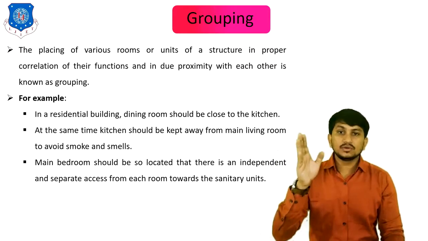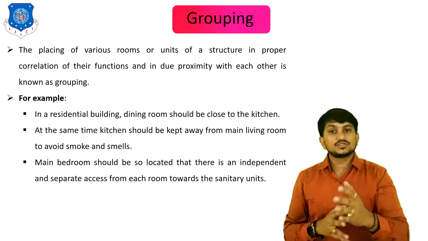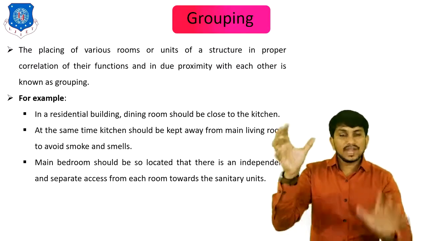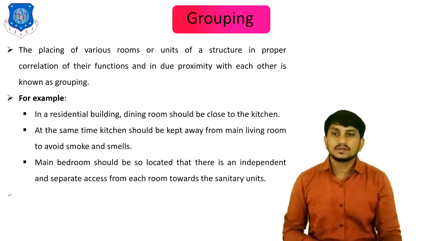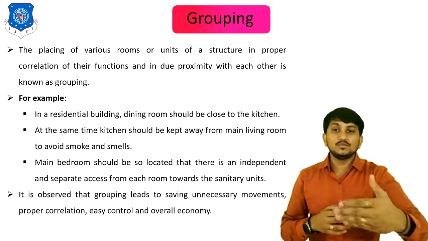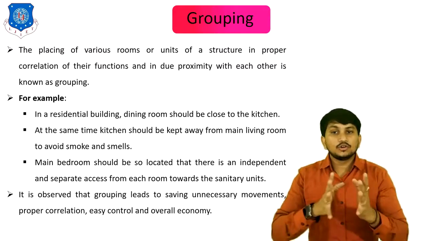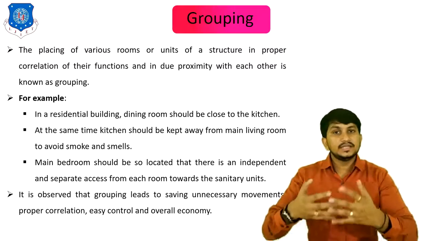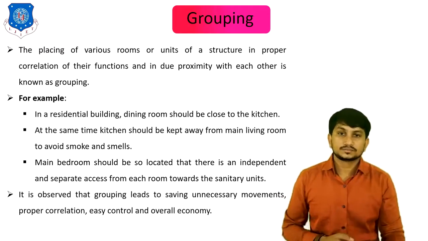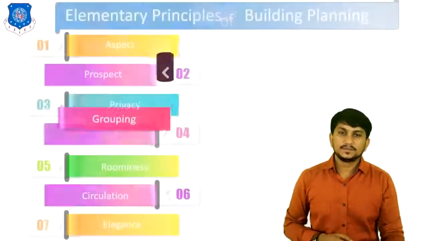The main bedroom should be so located that there is an independent and separate access from each room towards the sanitary units or bathrooms. So bedroom and bathroom is also one group. It is observed that grouping leads to saving unnecessary movements in the building. It improves the economy and control in the building, or proper correlation of the building. That's all about the grouping principle.